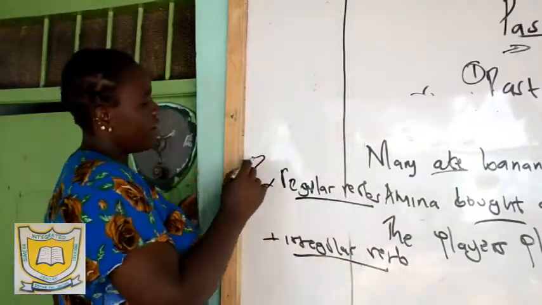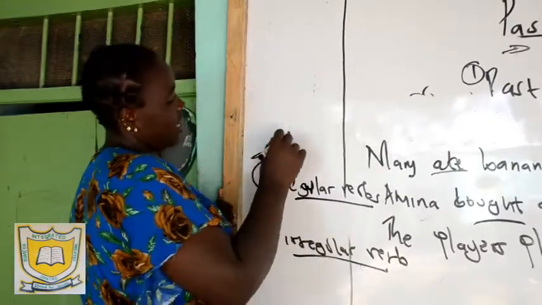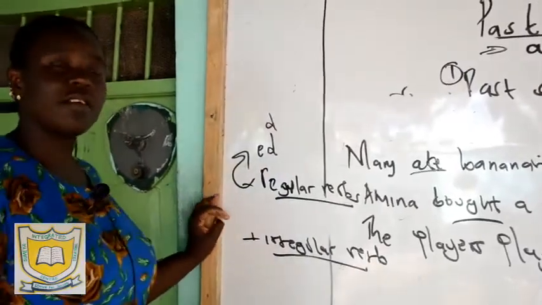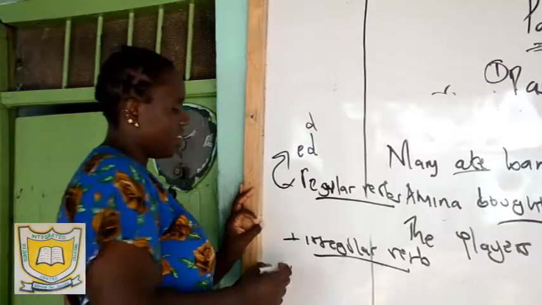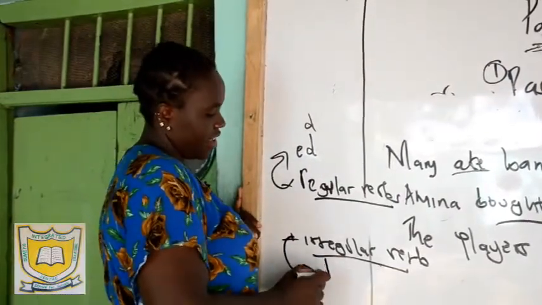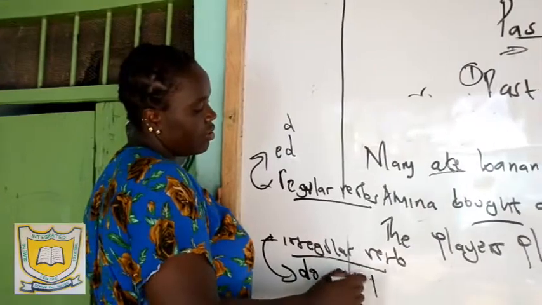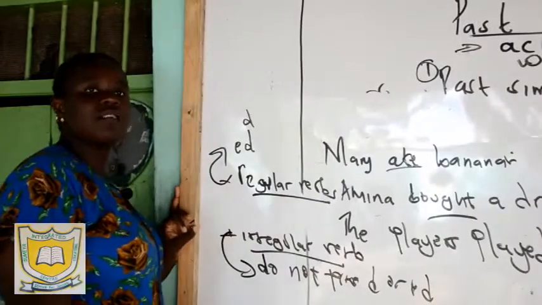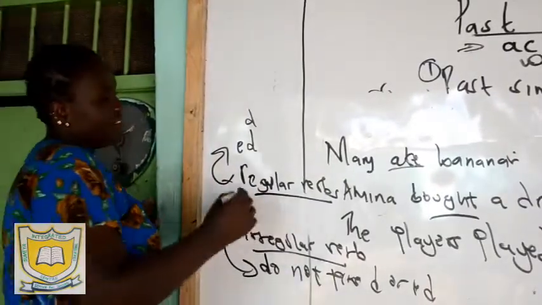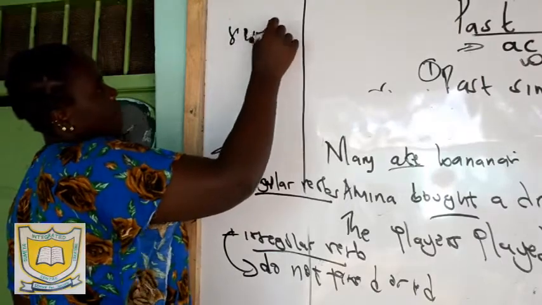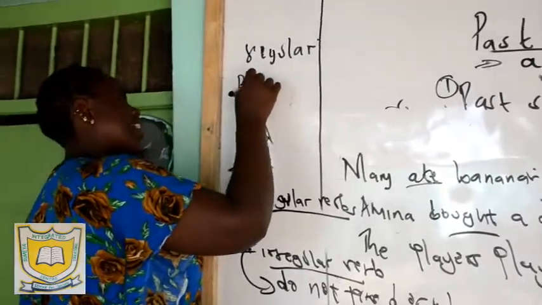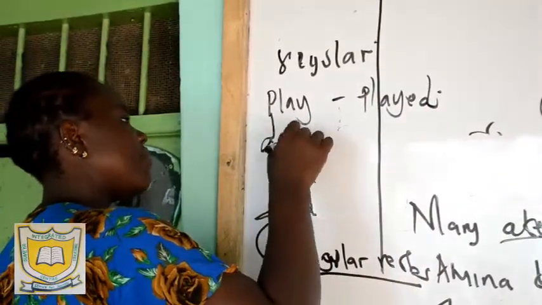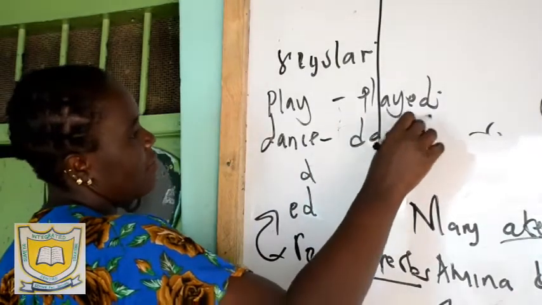Regular verbs are those verbs where you add an ed or a d at the end to form the past tense, whereas irregular verbs do not take a d or an ed at the end. For example, to form the past tense of the word play, my past tense is played. Maybe I have dance, the past tense is danced.